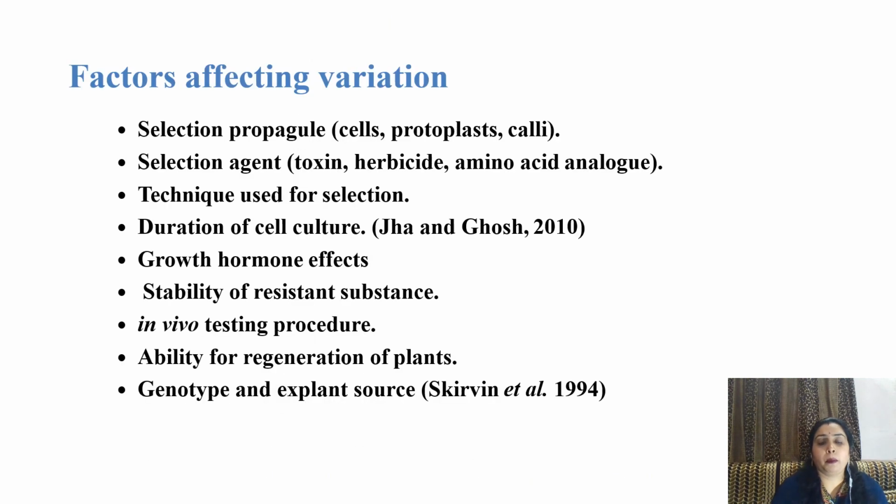Factors affecting variation: selection of propagules like cell, protoplast, callus, selection of agent, toxin, herbicide, amino acid, technique used for selection, duration of cell culture, growth hormone effect, stability of resistant substance, in vivo testing procedure, ability for regeneration of plants, genotype and explant sources.